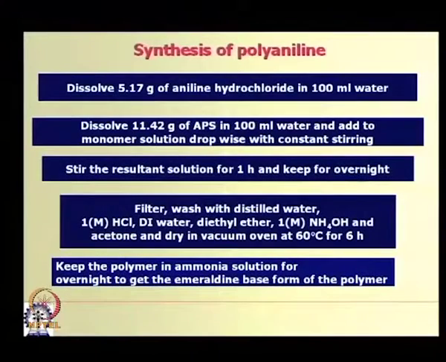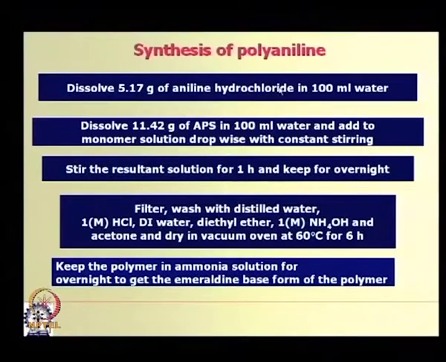Now, here in a typical synthesis of polyaniline from aniline hydrochloride, you see 5.17 gram of aniline hydrochloride needs to be dissolved in deionized water or pure water.